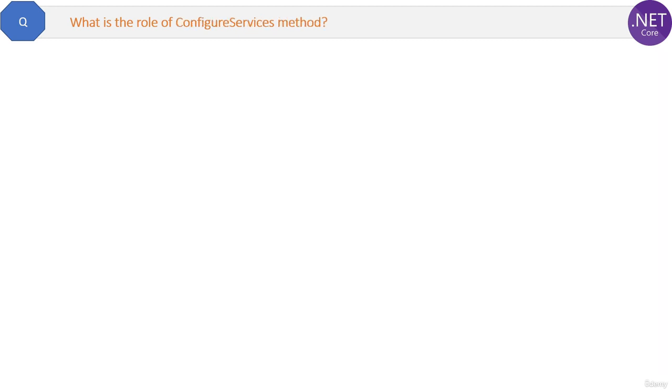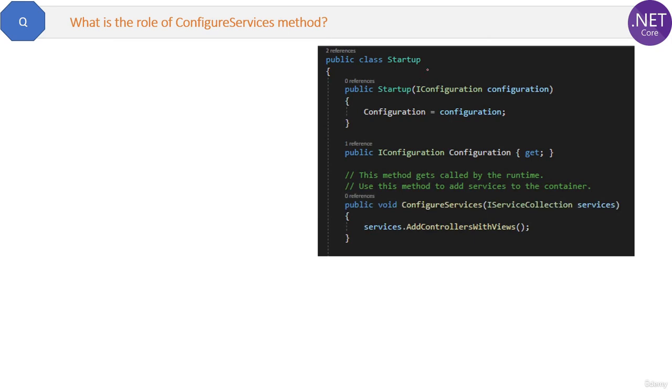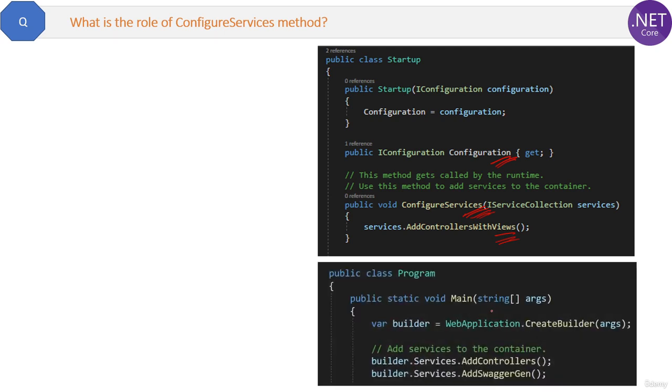What is the role of the ConfigureServices method? This method was there in the Startup class of .NET Core like this. This is how we configure services, like inside the ConfigureServices method, services.AddControllers. Okay, from .NET 6.0 the same services are configured directly inside the Main method of the Program class file. Now the question is, what is the purpose of adding these services inside the ConfigureServices method?